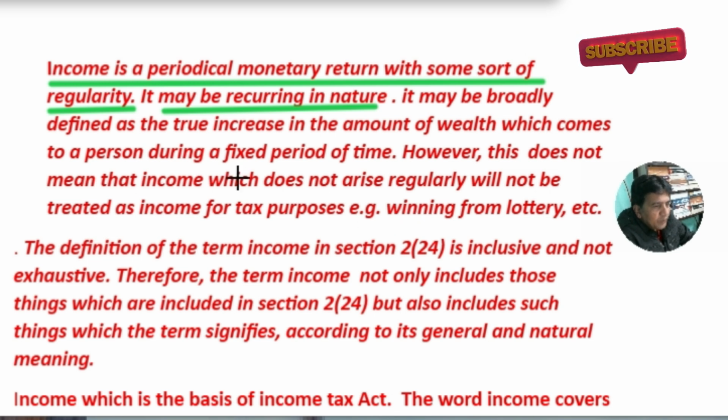So in the absence of regularity of receipt, such receipt is considered as income and put to tax.